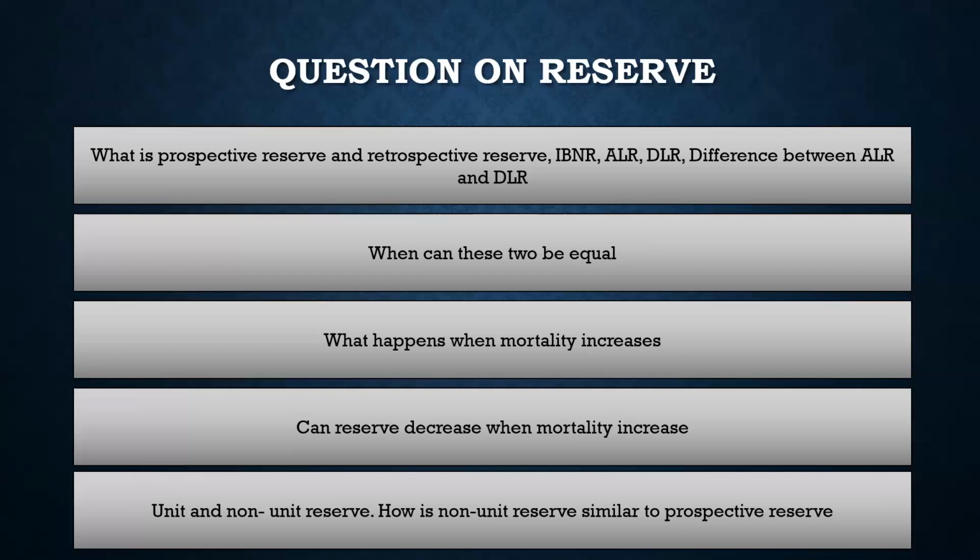But for a health policy, when the contingent event happens, like in this case disability, then you have to keep the reserve. You have to keep different types of reserve. Once again, there are IBNR and IBNER, and there are multiple types of reserves that we have to keep for the DLR portion. Then the ALR would not be required, because you need to plan, like what is the type of disability, will the person recover, will the person never recover, right? So you need to plan for the type of disability.